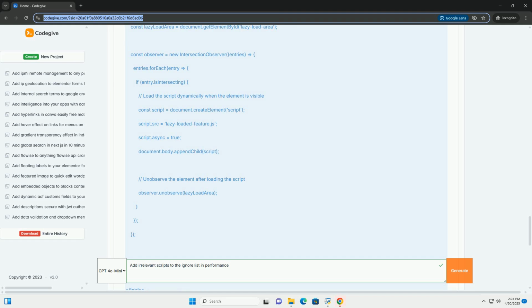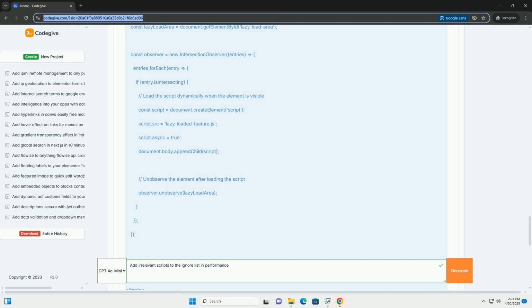Conditional loading with modules and code splitting. With module bundlers. Modern module bundlers like Webpack, Parcel, or Rollup allow you to split your code into smaller chunks, modules, and load them on demand. This is particularly useful for complex applications. Use case. Excellent for large applications with many features. Allows you to load only the code required for the current page or user interaction, reducing the initial payload.